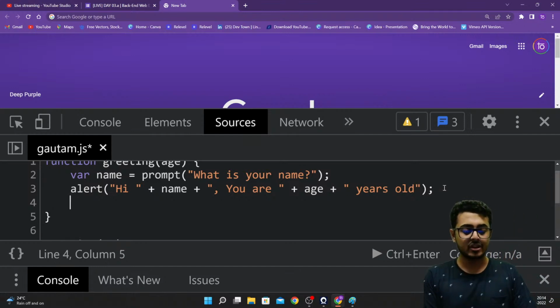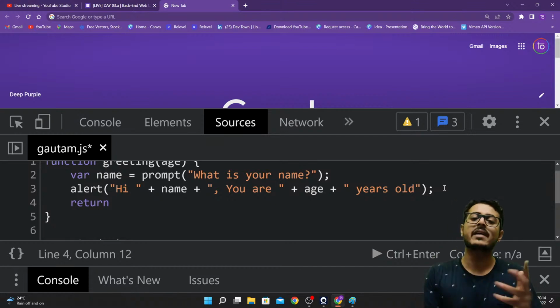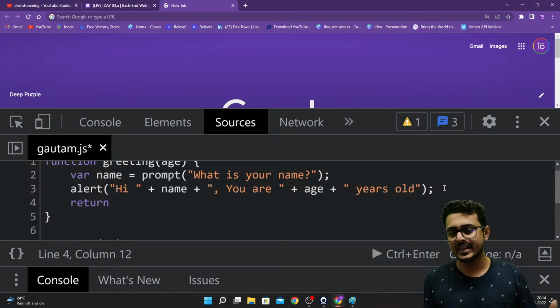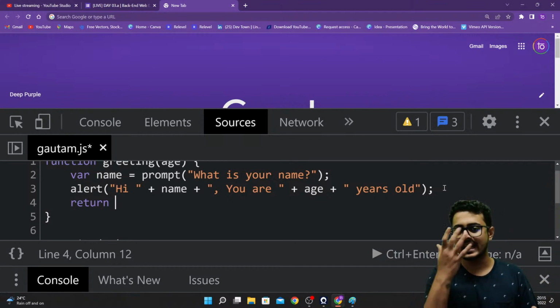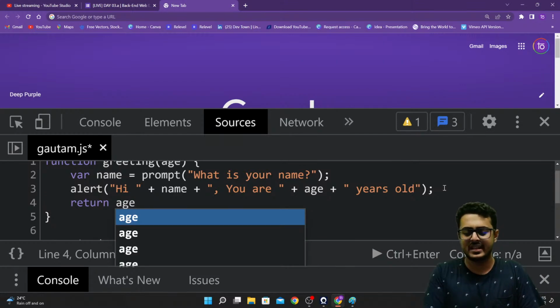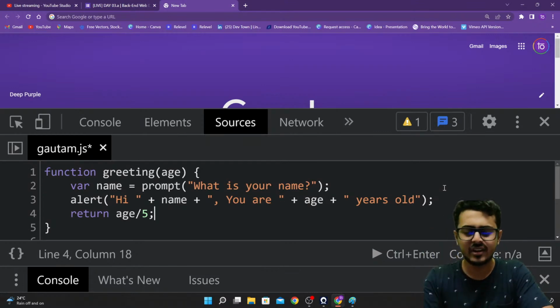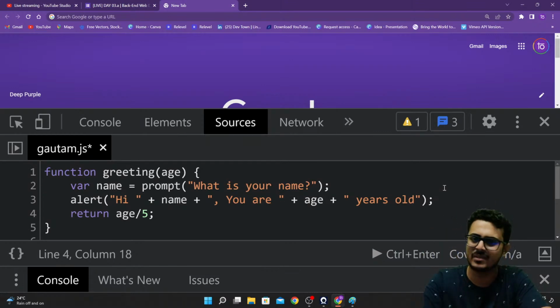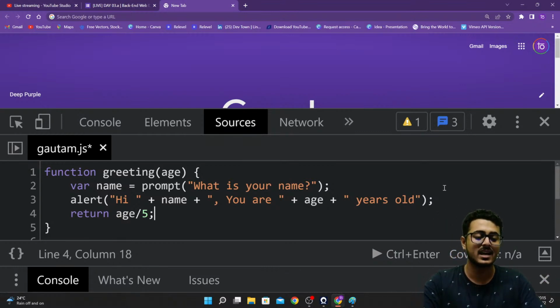So for that, let's assume we want to return age divided by 5. Why I'm returning age divided by 5, I have no idea. I'm just doing that according to my will. Whatever age you gave as an input, divided by 5, I want to return that back. Why I'm doing that is just random. You can do divide by 12, divide by 500, multiplied by 400, whatever you want. I'm just taking up an example.